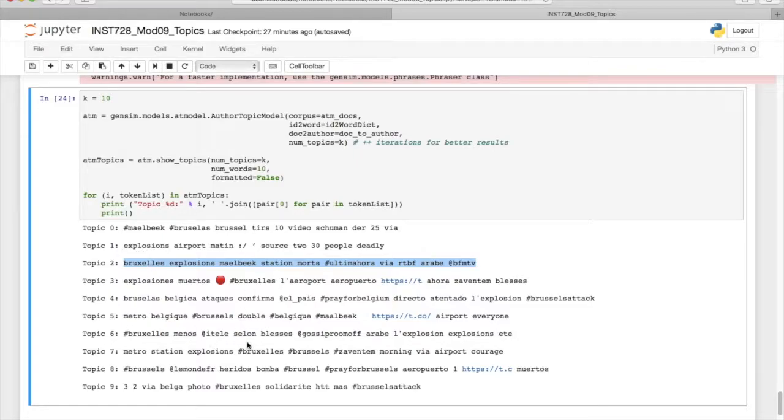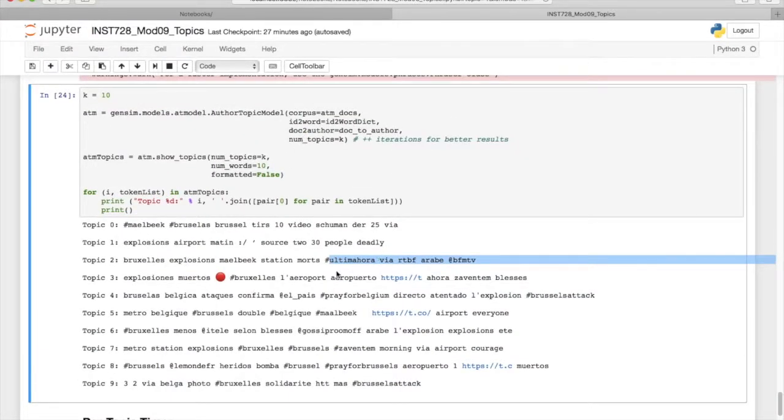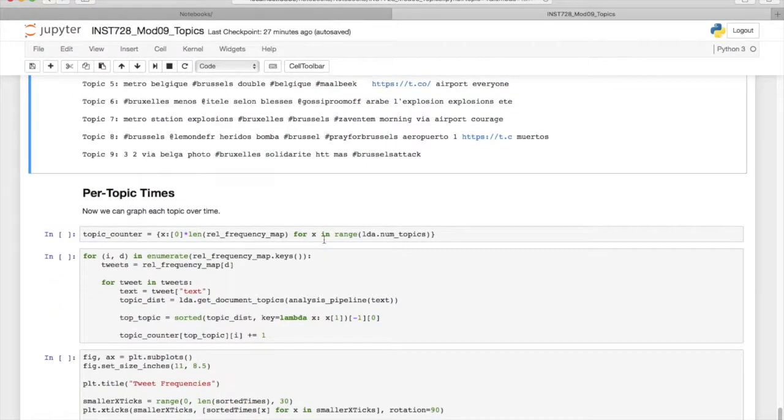So you can see these topics are slightly different than the LDA ones, and they seem to be more focused around particular users, which makes sense because this is a topic model based on the idea that particular users tweet about relatively few things. Okay, so this gives us some insight into different kinds of topics or different ways we can extract topics. Now what we want to do is look at how these topics evolve over time.